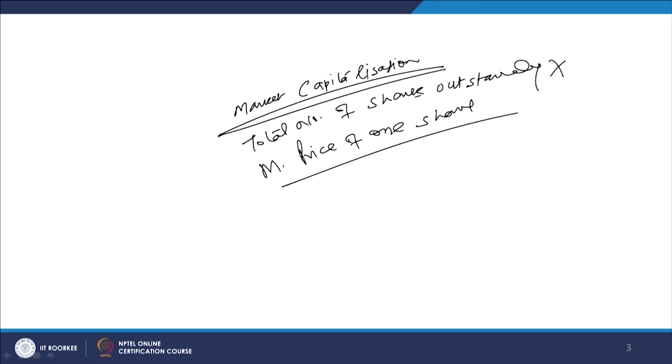And though the market capitalization of the firm is not the same as the book value of the firm, even the market value of the firm is also influenced by the book value of the firm. For example, if the firm is making the best utilization of its fixed assets, the best utilization of its current assets, and maximizing the overall profitability of the firm, that reflects its best performance in the market, and the news spreads in the market that this is the best managed company, the profits of the company are very high, and on the basis of that news spreading in the market, people are ready to pay a very high price for the shares trading in the stock market.